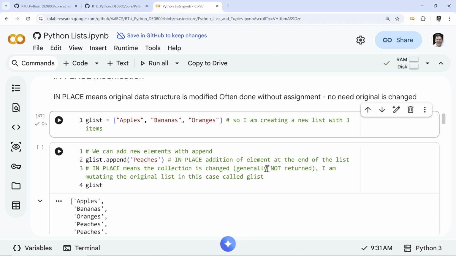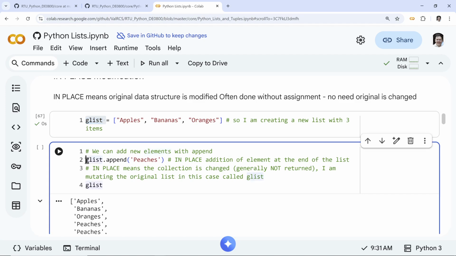So what does it mean, in place? We have a data structure, a list. Look at this syntax here: glist.append(peaches). This is going to be the first time, at least in this course, where we encounter adding something to an existing structure in place. What does this mean? This data structure is going to be modified. Why? Notice I don't have an equal sign anywhere.